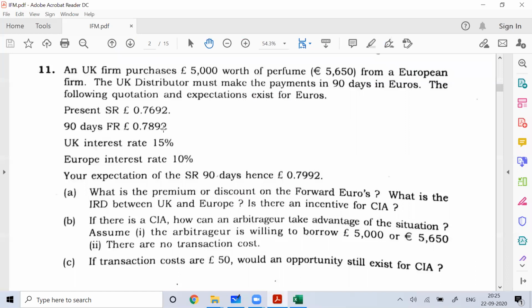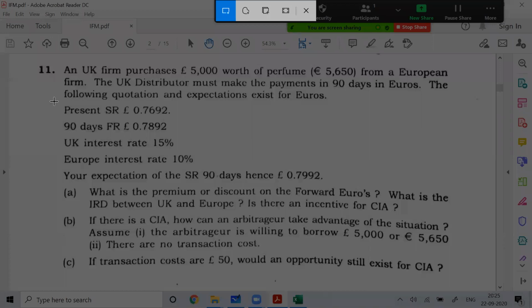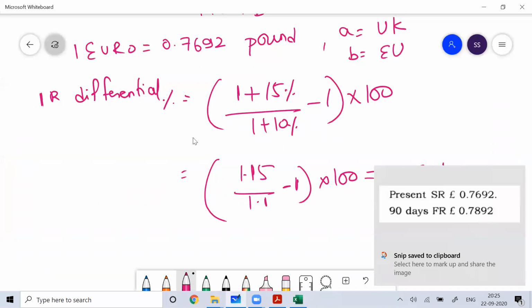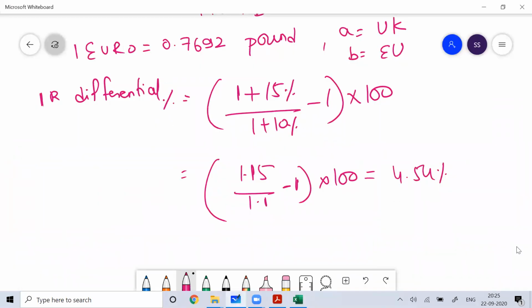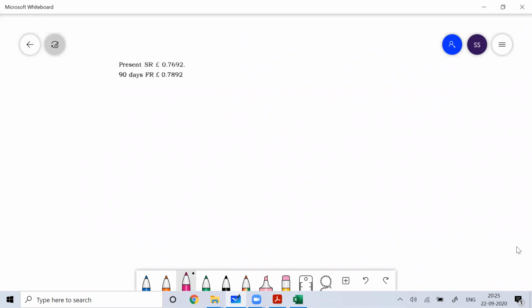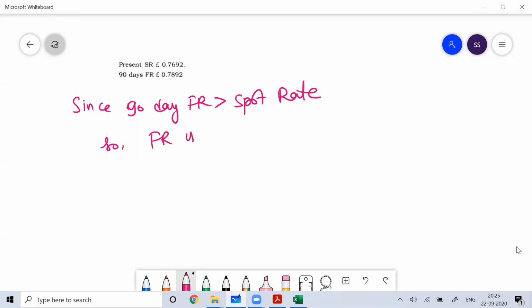The first question was what is the premium or discount on the forward euro. So you can do that premium or discount calculation also. If you want the premium or discount percentage, you can see that since the 90-day forward rate is more than the spot rate, the forward rate is at a premium.